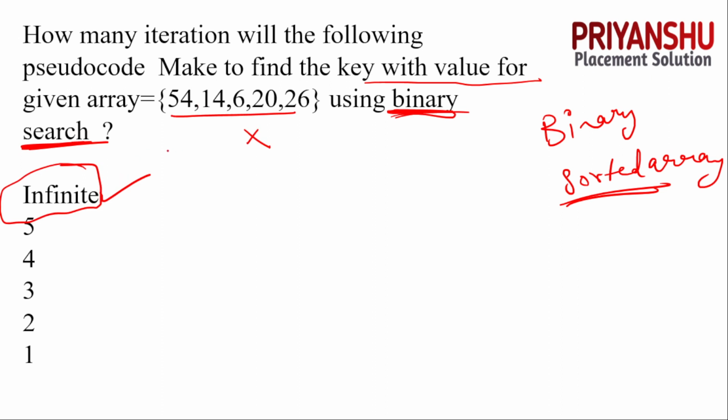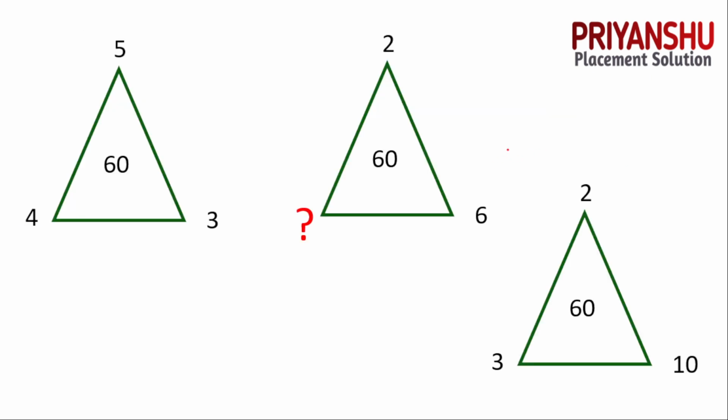Clear. Let's move to the next, guys. Okay, and infinite should be the answer according to me. Infinite and 5, but according to me you can put infinite, because the array is not sorted. Binary search is only implemented when we have a sorted array. Clear. Let's move to the next.